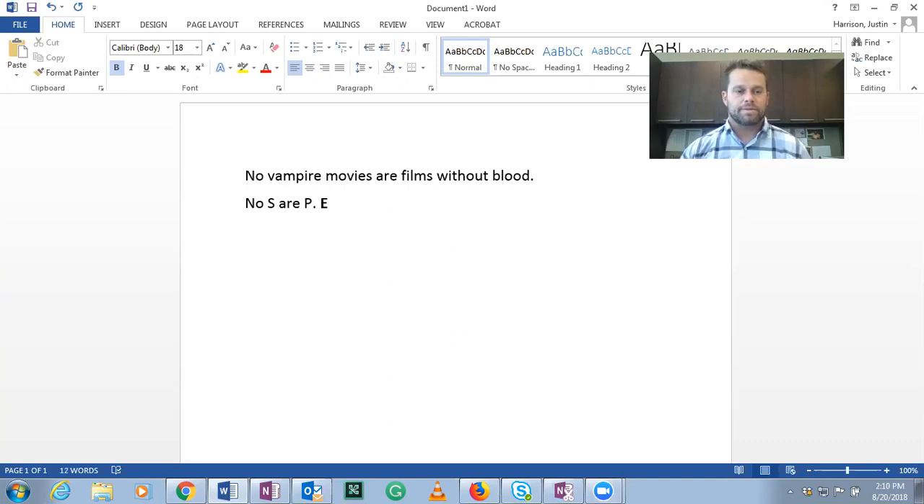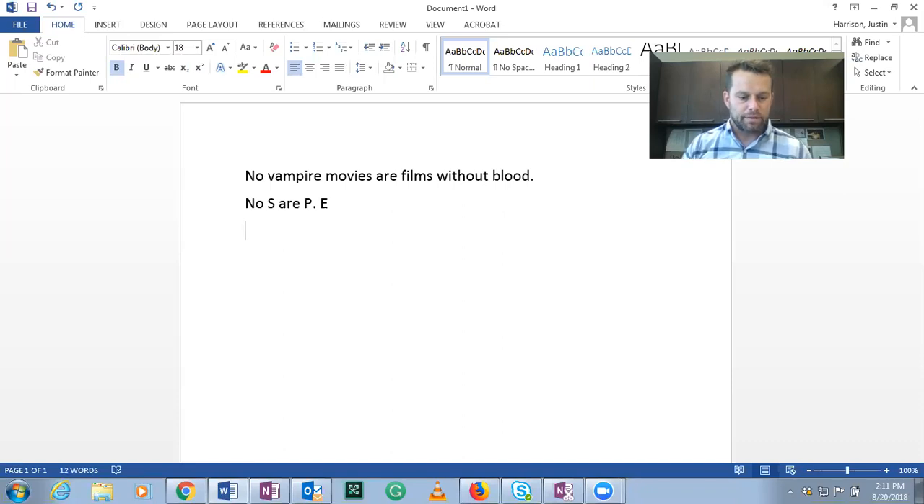So remember the four different types are A, E, I, and O. A is universal positive or universal affirmative, all S are P, then E is universal negative, no S are P, I is some S are P, and O is some S are not P. And those are particular affirmative and particular negative. So first of all, we have to identify the letter name. So we know that no S are P is an E, so no vampire movies are films without blood is E.